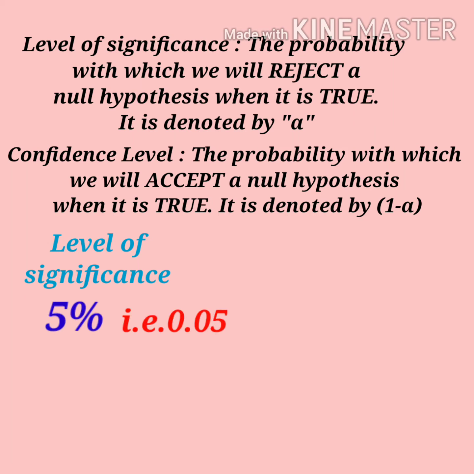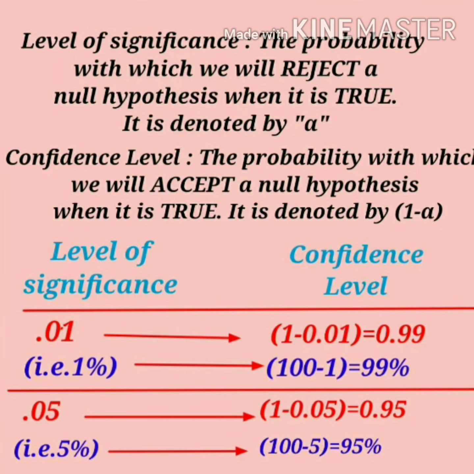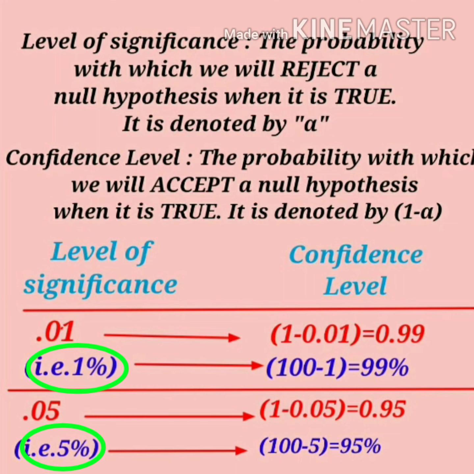Generally in practice, either 5% level or 1% level is adopted for this purpose. As I have told, in order to test the hypothesis, generally we adopt the 1% or 5% level of significance. So here I have taken both the examples of 1% and 5% level of significance.